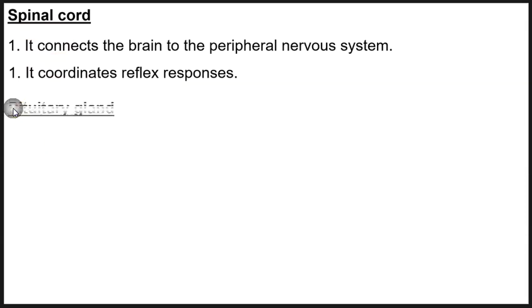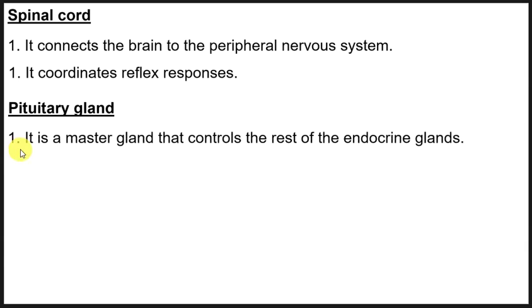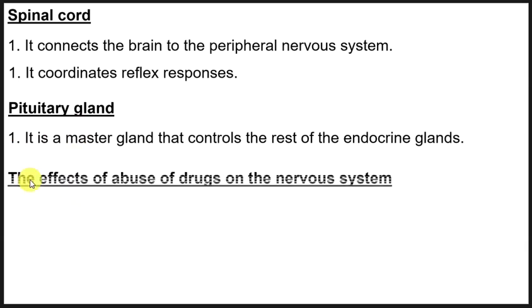Then we look at the pituitary gland. We say it is a master gland that controls the rest of the endocrine glands. Okay, now let's look at the effects of abuse of drugs on the nervous system. We are going to look at the abuse of drugs and what it does to the nervous system.